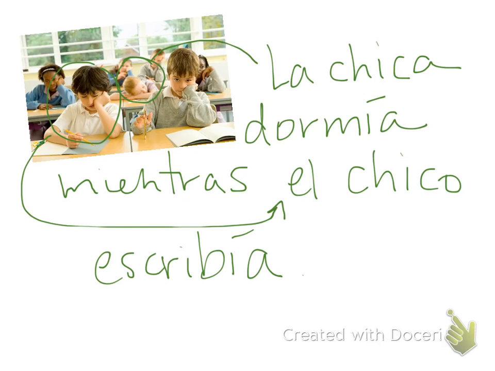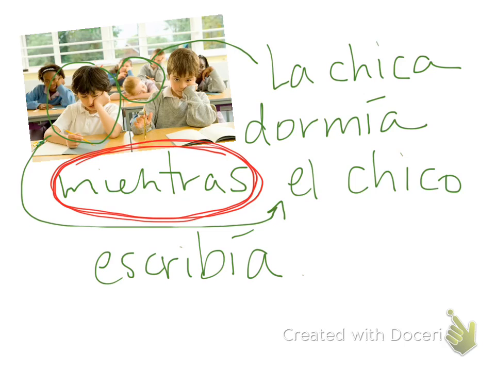Okay, so the girl slept while the boy wrote, or the girl was sleeping while the boy was writing. These two things are happening at the same time, so we are using the imperfecto. Please notice this word here, mientras, very common thing that you'll see when we're using the imperfecto.